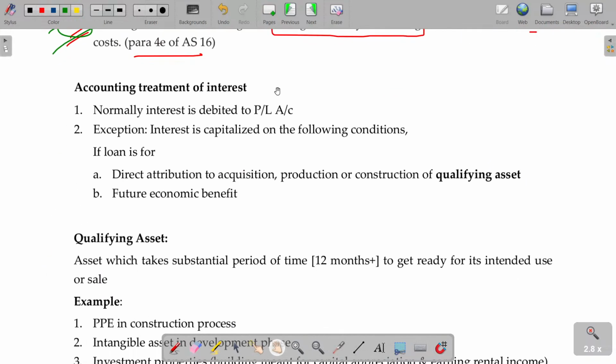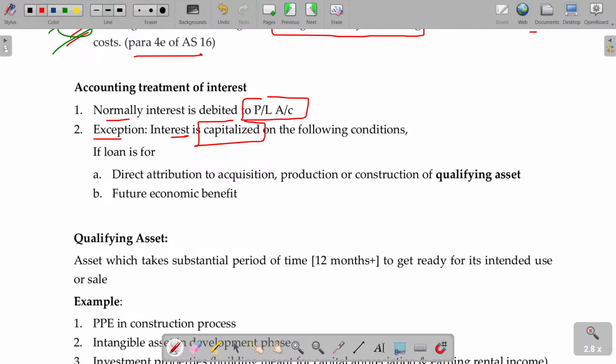Now the accounting treatment that you know. Normally interest is debited to the P&L account. Exception: interest is capitalized when you borrowed the money for construction of an asset, not for purchase of the asset. For the construction of the asset, you borrowed and you spent the money for construction. It took around 3 years.